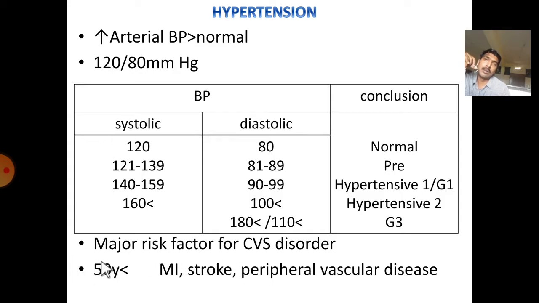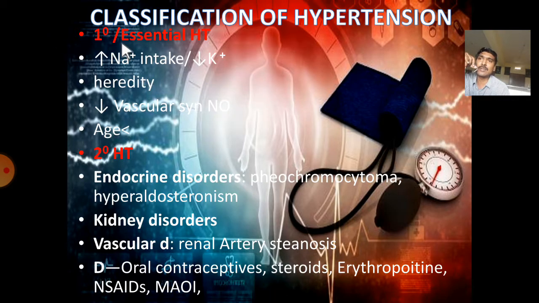Usually we observe it above the age of 50 years, and it may lead to myocardial infarction, stroke, and peripheral vascular diseases. It can be classified into primary and secondary hypertension. Primary hypertension, also called essential hypertension, has no specific cause. Usually it happens due to heredity, excess intake of sodium ions, low intake of potassium ions, or reduced vascular synthesis of nitric oxide.